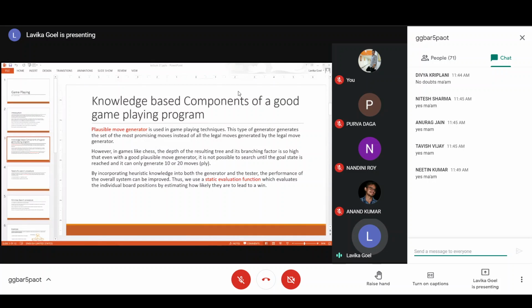Up till 10 or 20 moves it can go fine, but it is not possible to search until the goal state is reached, because it has to scan through those 100 moves and see which option is good out of those 35 options at each move. So if your depth or branching factor is too high, then even with a good plausible move generator, it is not possible to search until the goal state is reached. It will go up till 10 or 20 moves correctly, but not up till 100 moves.